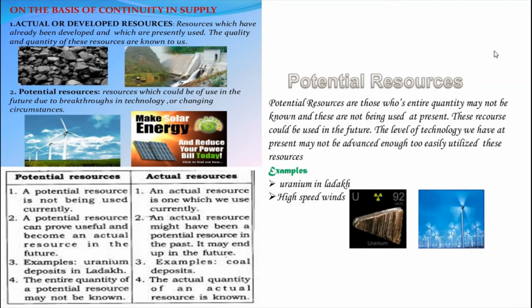Okay, fine. For example, the uranium found in Ladakh is an example of potential resources. In India, in the Ladakh region, uranium is there. They found the uranium, but we have not yet extracted it. So that is also one of the examples of potential resources that could be used in the future.